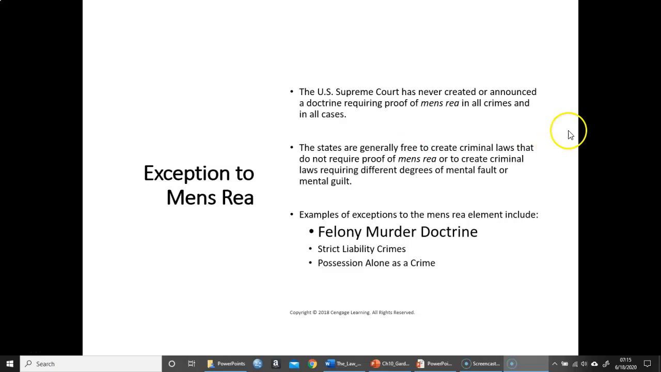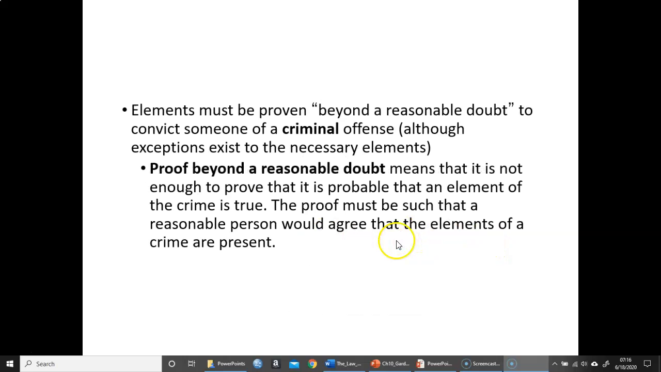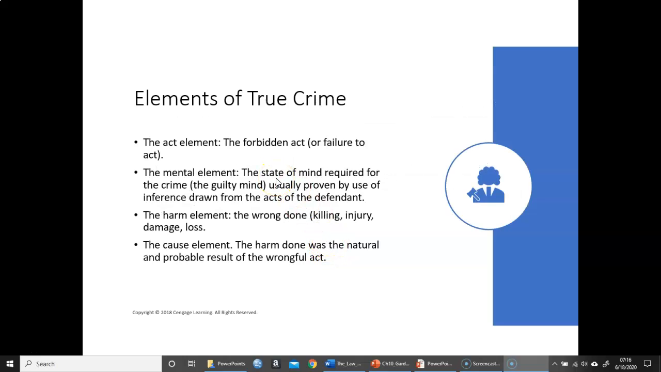So, the U.S. Supreme Court has never created or announced a doctrine requiring proof of mens rea in all crimes. When we cover felony murder, I want you to think about that one. Elements must be proven beyond a reasonable doubt to convict someone of a criminal offense, although exceptions exist. Proof beyond a reasonable doubt means that it's not enough to prove that it's probable that an element of the crime is true. The proof must be such that a reasonable person would agree that the elements of a crime are present.